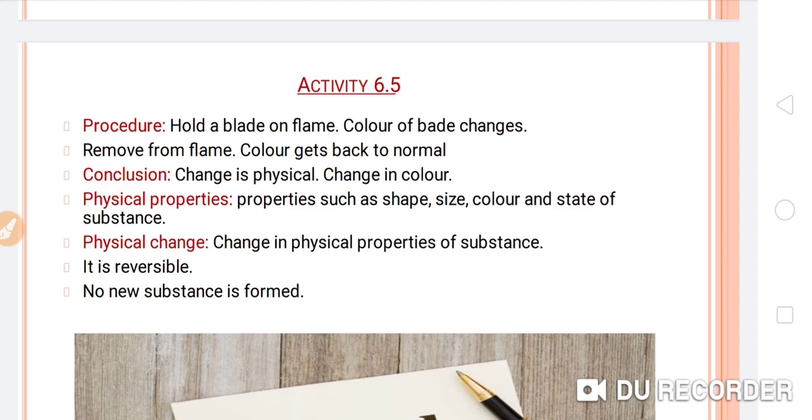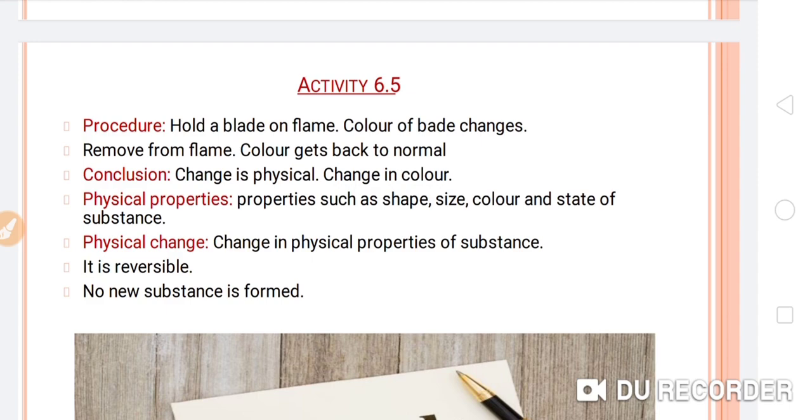So let's see what the physical properties are. Properties such as shape, size, color and state of a substance. If these kinds of changes take place, they are all physical changes. Second point, physical change is a change in the physical properties of a substance, and it is reversible.